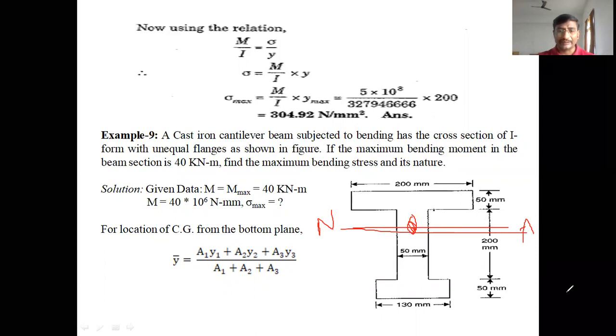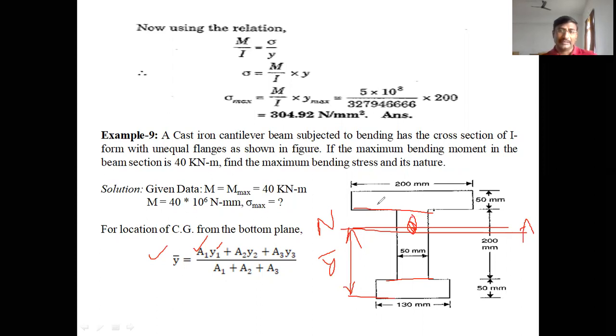How to locate the center of gravity from the bottom layer? Let us take this distance as y bar. How to find the y bar from the bottom layer? You have to use this equation: y bar is equal to a1 y1 plus a2 y2 plus a3 y3 by a1 plus a2 plus a3. Let us take the three areas here: the upper flange, the bottom flange, and the web portion. This I section consists of three areas, and y1, y2, y3 are the distances of their own centers of gravity from the reference axis.